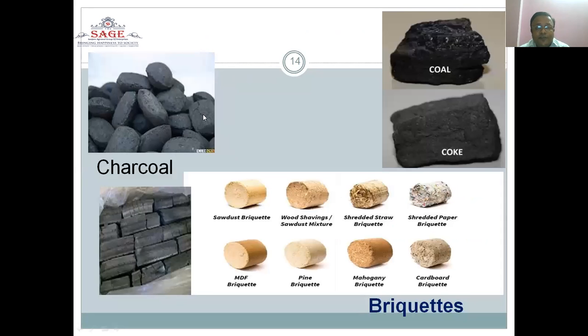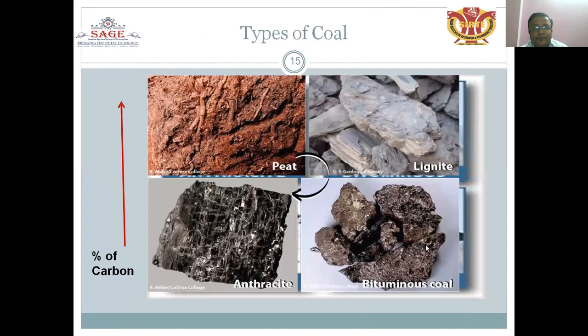Charcoal is used in a different manner, that is coal, coke, and the different forms of briquettes, as described in the figure. These are also described according to their applications. Types of coal: peat, lignite, anthracite, bituminous coal. The percentage of carbon increases across the types of coal. If the coal is of higher quality, the carbon percentage increases. If the coal is of lower category, the carbon percentage decreases.